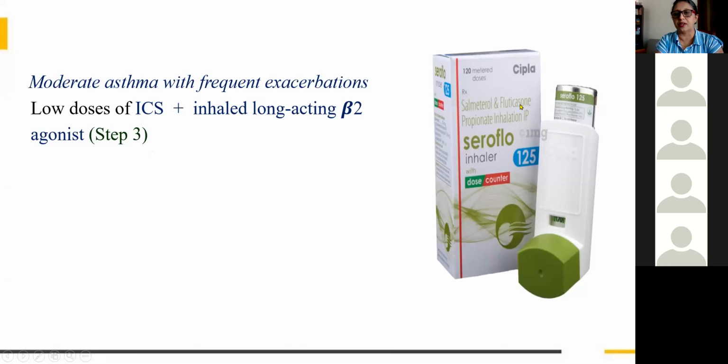So this is an inhaled corticosteroid and a long-acting beta-2 agonist, for moderate asthma with frequent exacerbations. And in between, if there is acute exacerbation, for that we can go for salbutamol. I think you understood. So that is step 3.